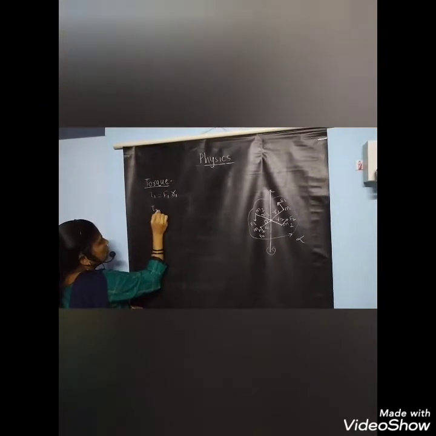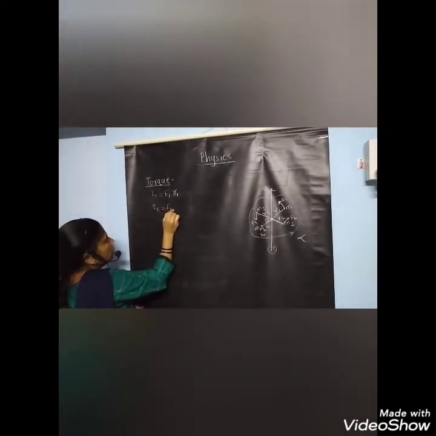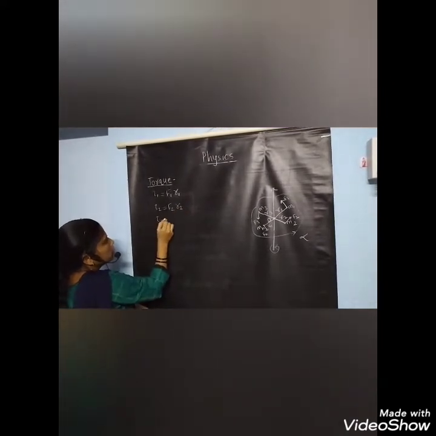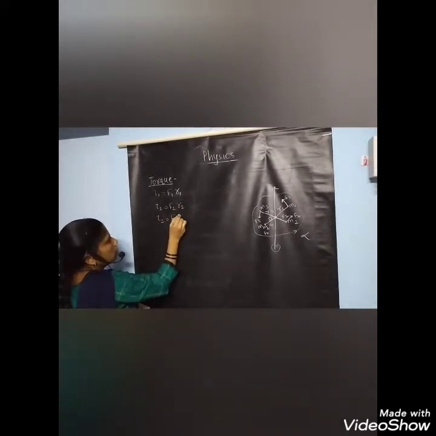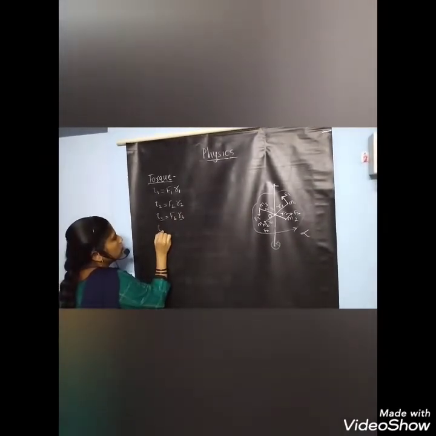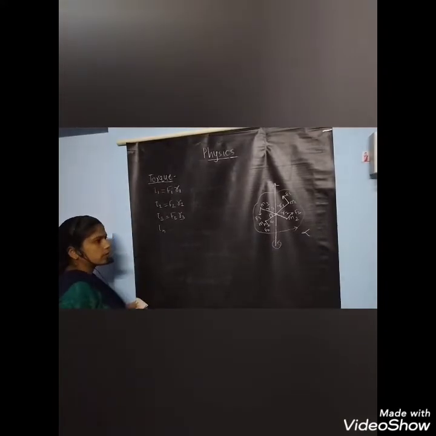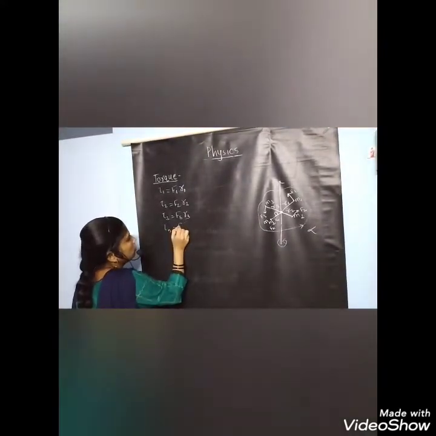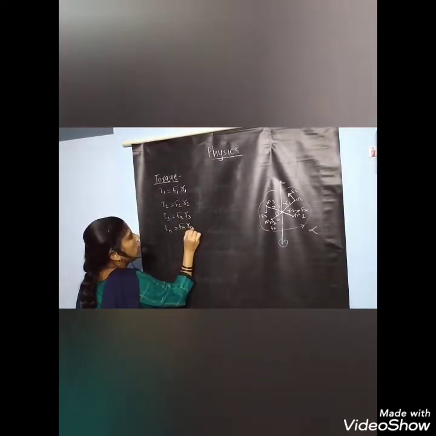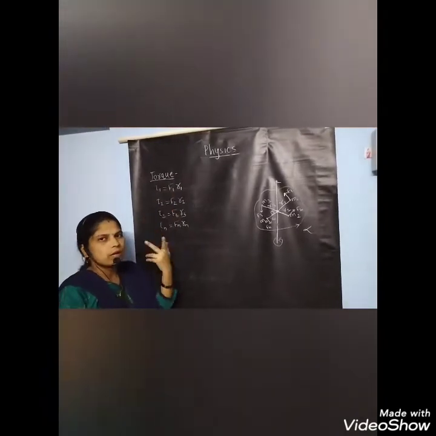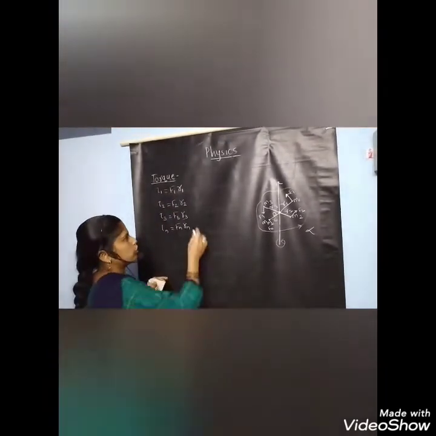Similarly, τ2 is equal to F2 into R2. τ3 is equal to F3 into R3, and τn, because we are considering a system of particles, is equal to Fn into Rn. But we know that force is mass into acceleration.